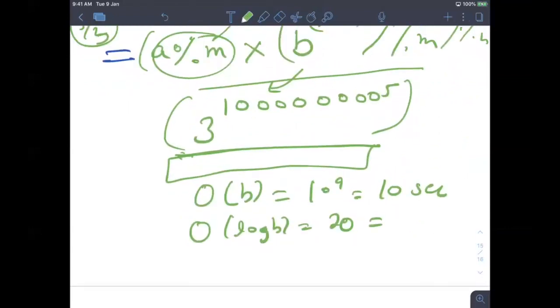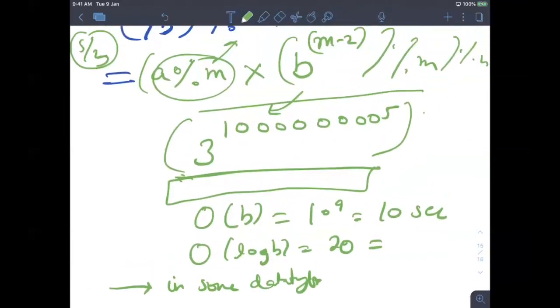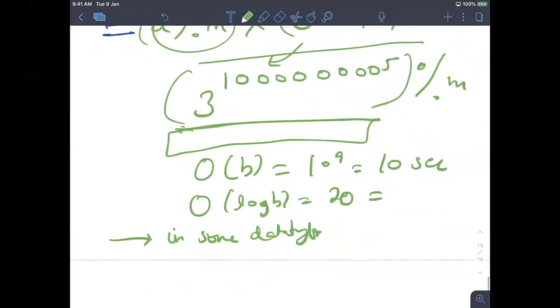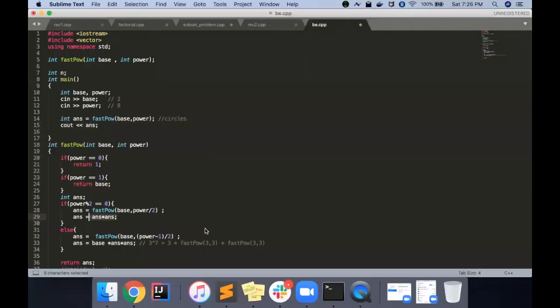Now the second problem was to store it in some data type. A string is one way, but you definitely need to use your mod property. We learned this mod property today, so now I can use it.